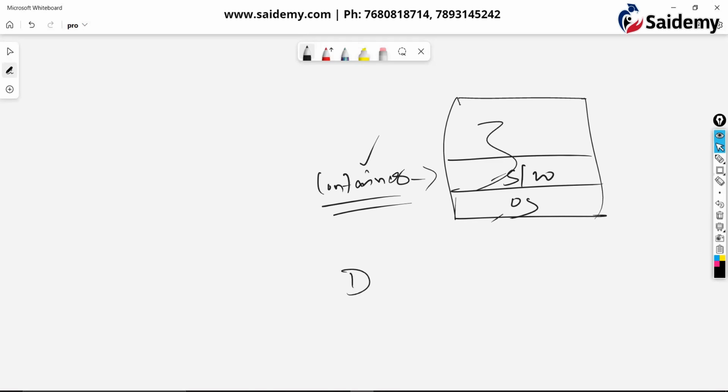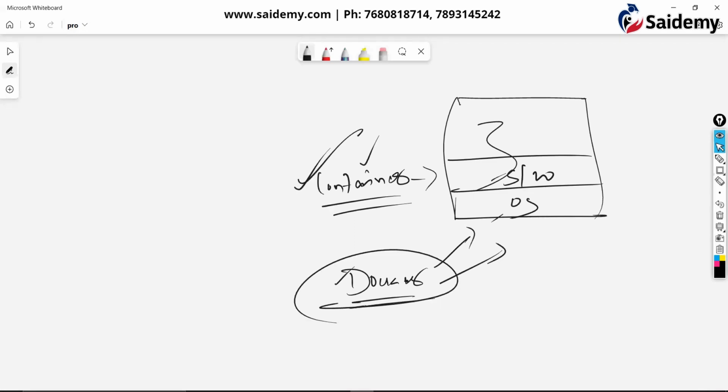So a container is just like a machine. Then what is Docker? Docker is a tool by using which we can create these containers. That means by using Docker, we can create as many containers as you want. Container means a normal machine, so by using Docker, we can create multiple machines. That is the purpose of Docker.